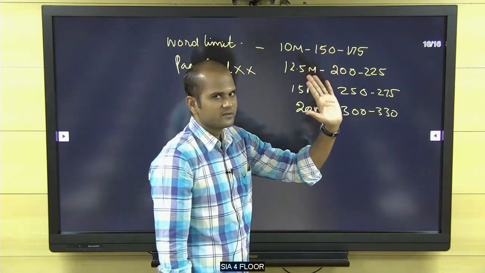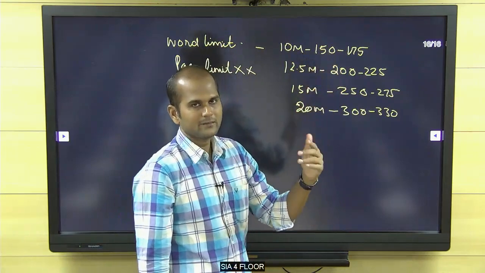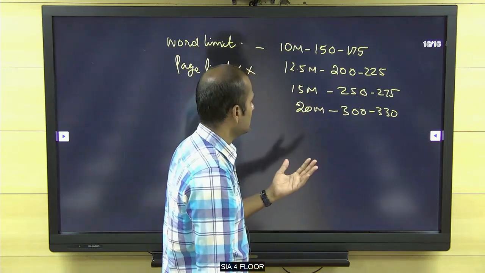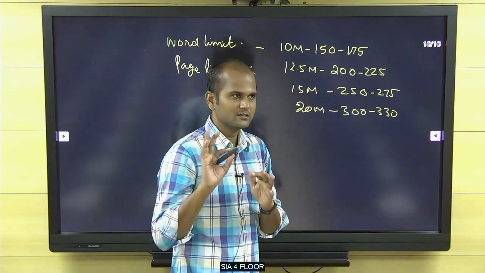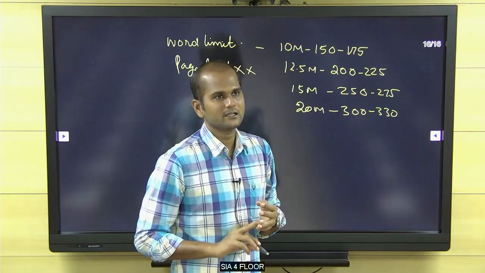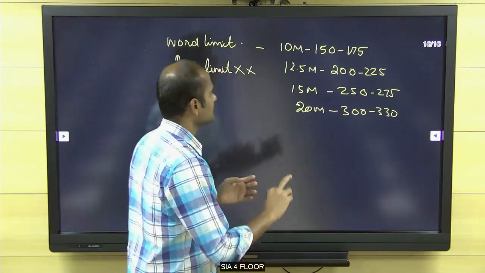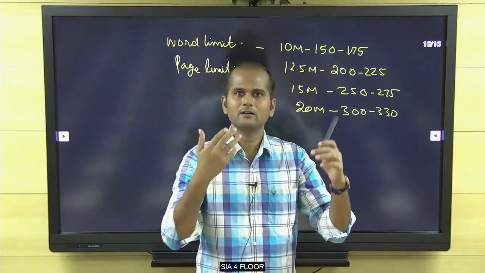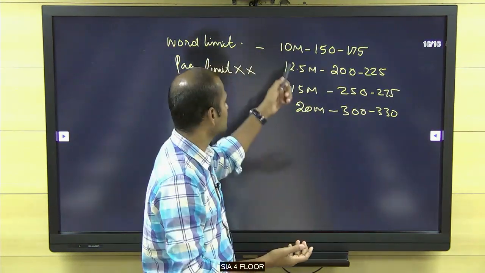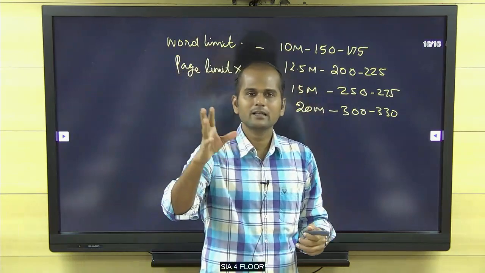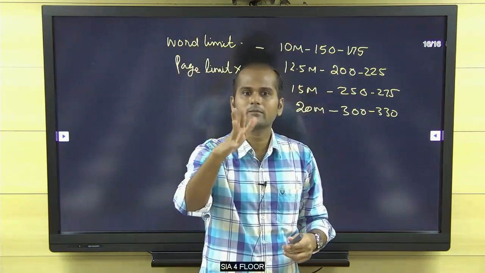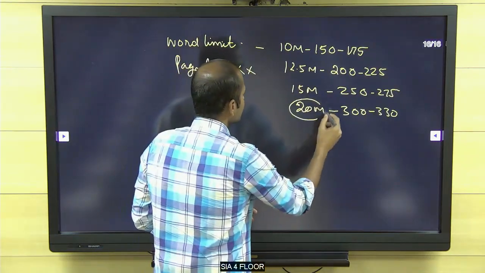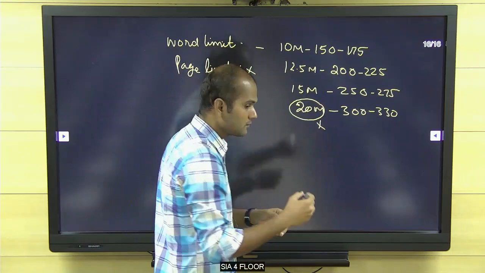It should be up to 150 words. Sometimes if it is 140 words and you are able to satisfy the evaluator, well and good. But don't write blah blah. This is another thing aspirants commit mistakes in. For example, if they know a question very well, they would go on to write 300 or 400 words for a 10 mark question. For that, the evaluator cannot give 20 marks for a 10 mark question. Second, if they don't know, they would never write for a 20 mark question. You try to make up.